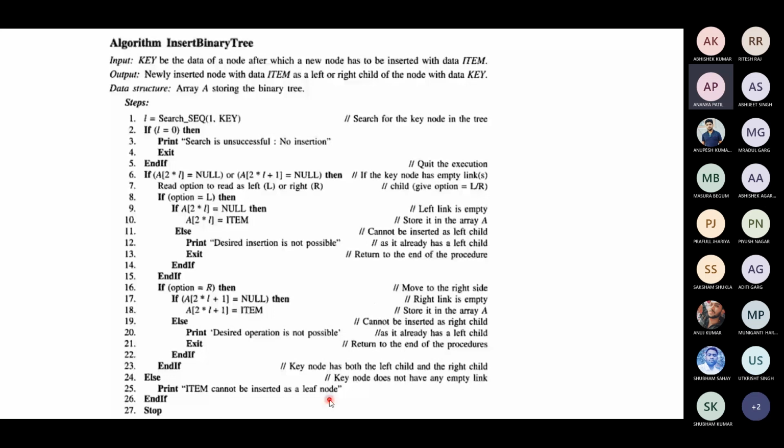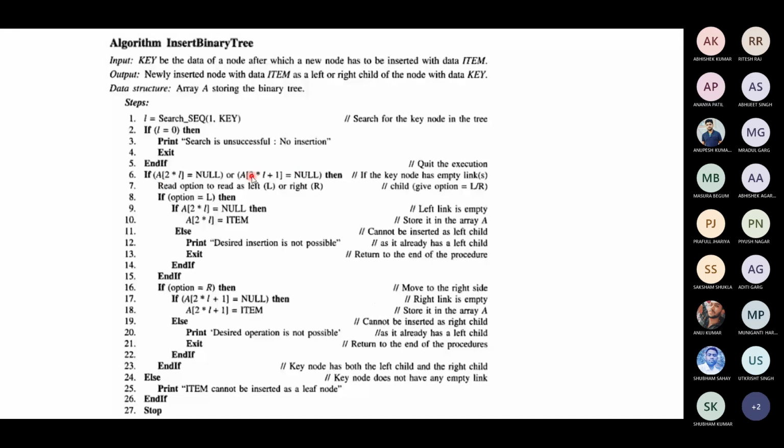Okay, so these are the possible cases of how we are inserting a node in an array. Is this clear? You search for the element where you want to insert. If the element is not found, you say that the search is unsuccessful. Then ask whether the node has a left child or a right child. If they both are null, then only read the option.